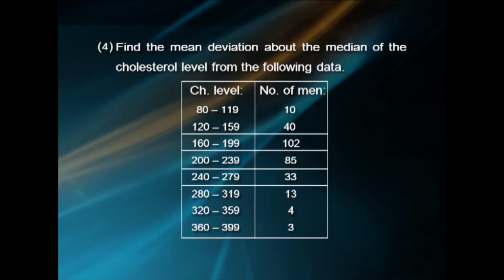4. Find the mean deviation about the median of the cholesterol level from the following data. Cholesterol level 80 to 119, 120 to 159, 160 to 199, 200 to 239, 240 to 279, 280 to 319, 320 to 359 and 360 to 399. Number of men 10, 40, 102, 85, 33, 13, 4 and 3.